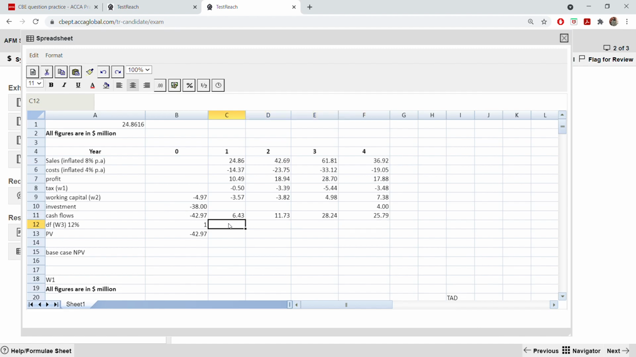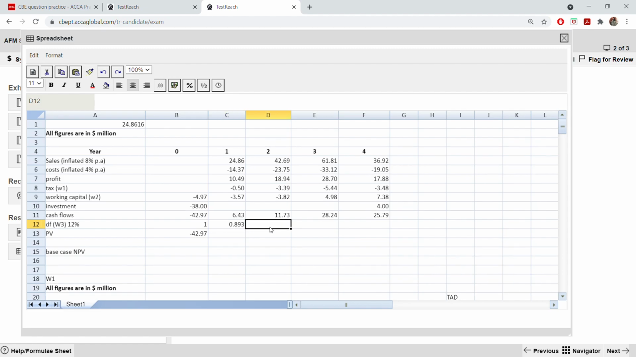Don't directly do it in one go, so that later if you make any mistake, you can go back and change it very easily. So don't put the number directly. Put it. Okay. 0.893, equals 0.797, 0.712 and 0.636. Even if it's for 4 years, don't forget zero, year 0, never forget it.